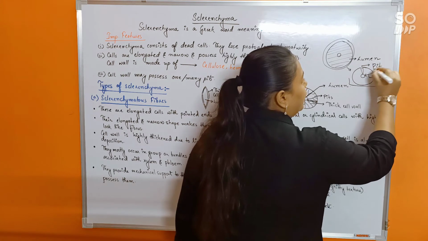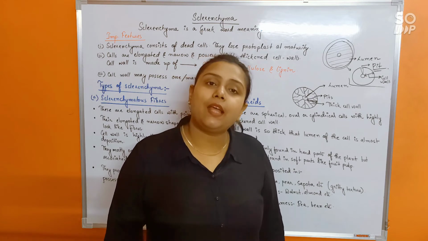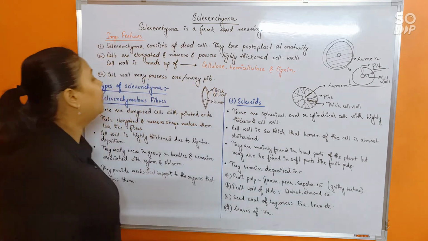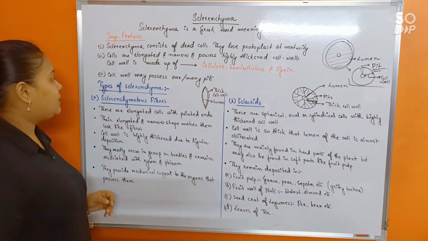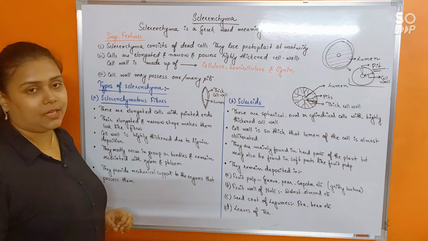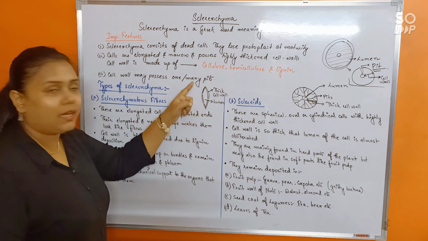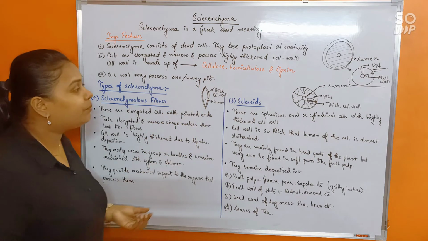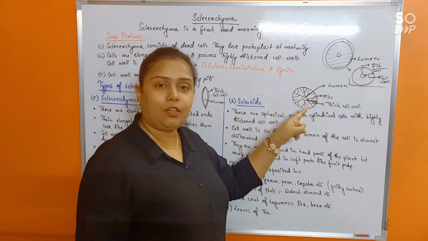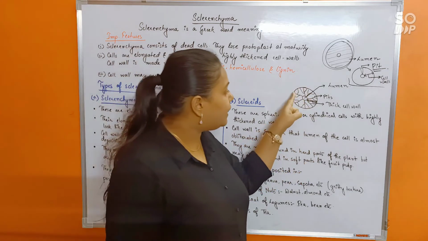And this gap is called a pit. Got it? So in that case, the sclerenchyma cells possess thick cell wall, and the cell wall may possess one or many pits. Understood? Fine. So now the main part. See, sclerenchyma can be again of two types. There are two types of sclerenchyma cells present. That is sclerenchymatous fibers, which are like this, narrow and elongated with pointed ends. Whereas there is another one that's called sclerids, which are like this, circular or spherical to subspherical with very thick cell wall.